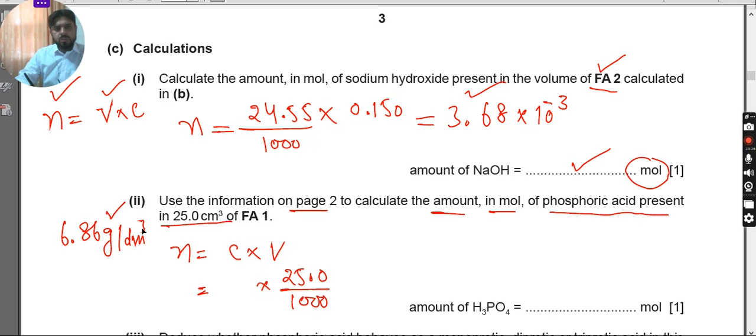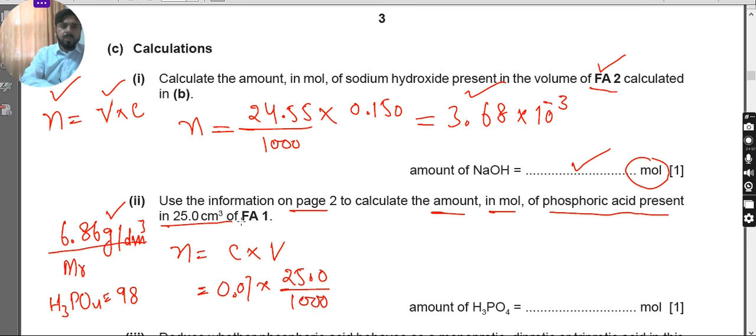So remember, this concentration is in grams, and we want to convert this concentration from gram to mole per dm cube, as in this formula the concentration is always in mole per dm cube. So to convert gram per dm cube into mole per dm cube, just divide by the Mr of the compound. The Mr of phosphoric acid, remember, is 98. You may calculate it on your own. If we divide 6.86 by 98, I got 0.07, so the concentration is 0.07.